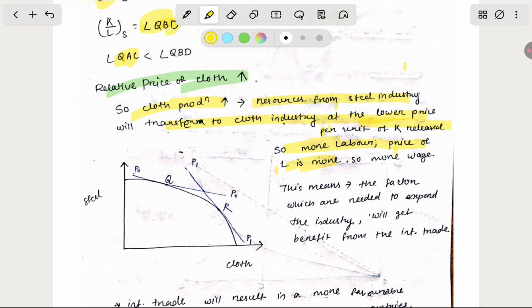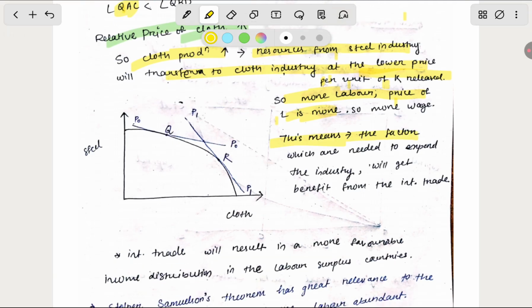There is no need of steel, so there is no need of more labor. So labor comes to the cloth industry at the lower price for the capital release. So more labor comes, the price of labor is more, and then more source of money, because at that time the industry is also growing very fast.